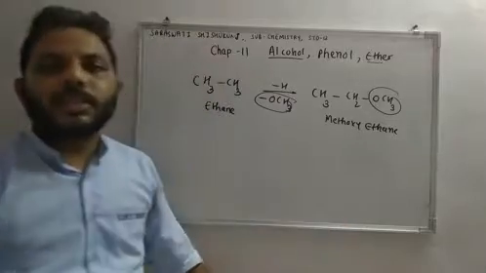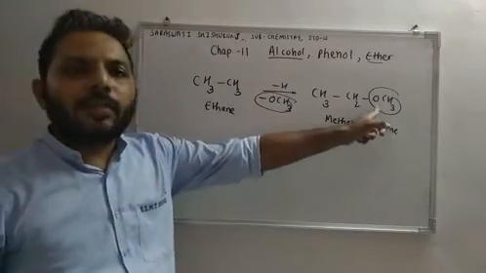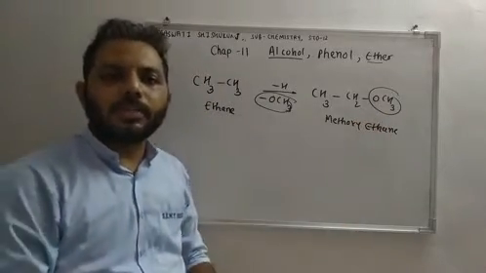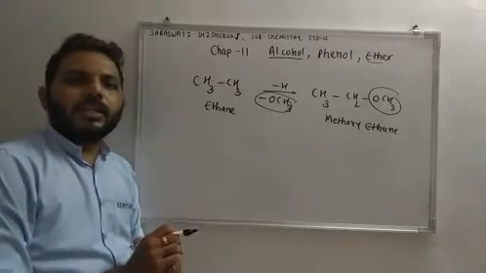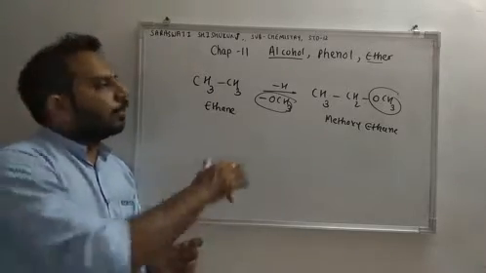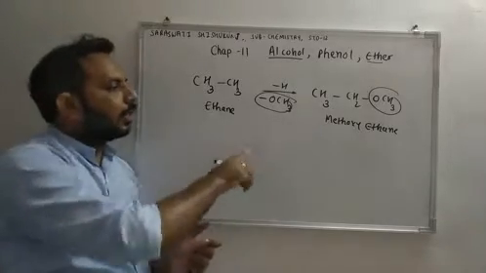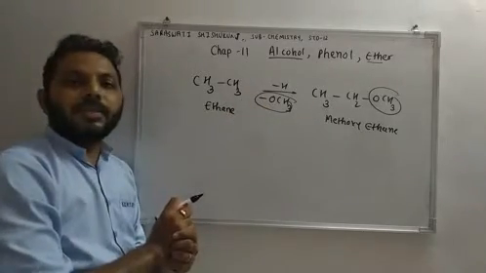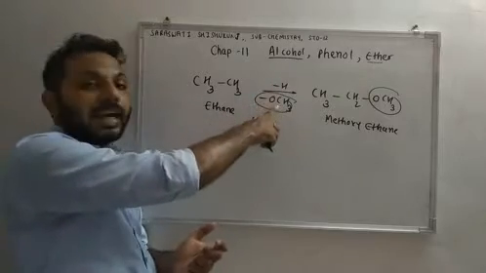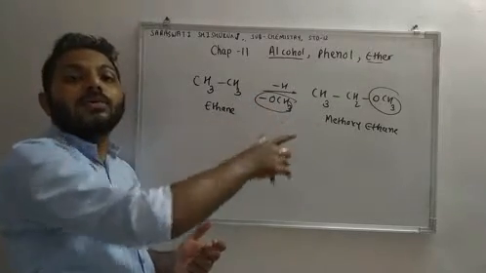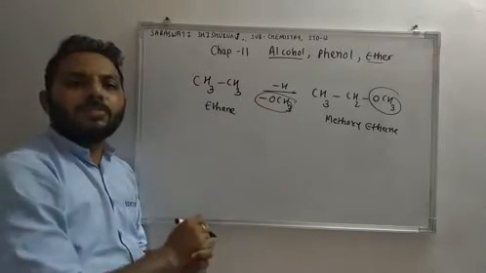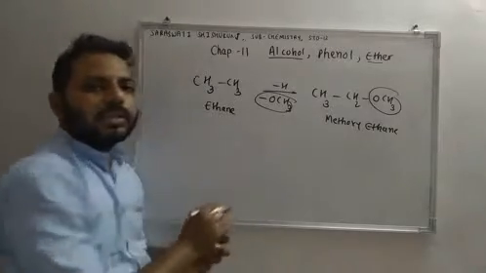We will discuss nomenclature in detail, so right now don't worry about this name. So if there is substitution of hydrogen with alkoxy or aryloxy group, aryloxy meaning aromatic type structure, then we can get ether.